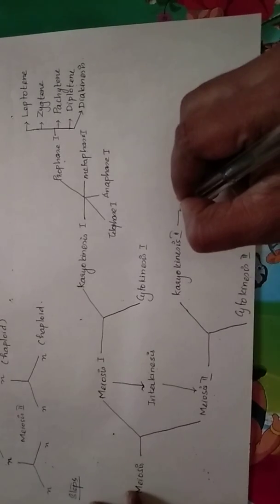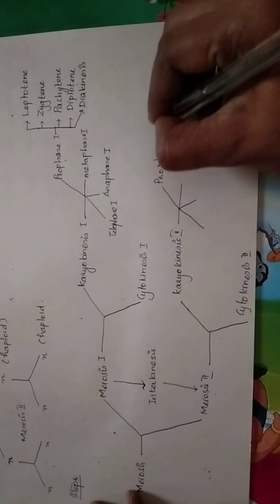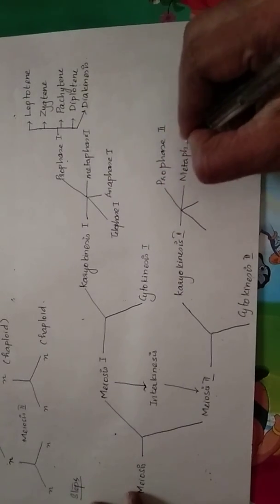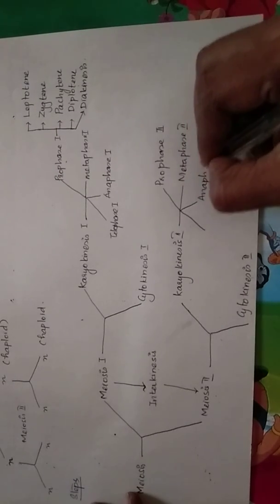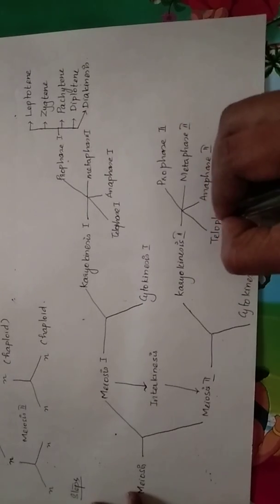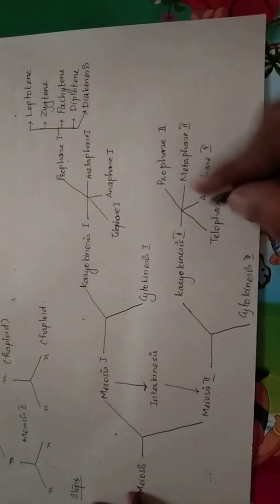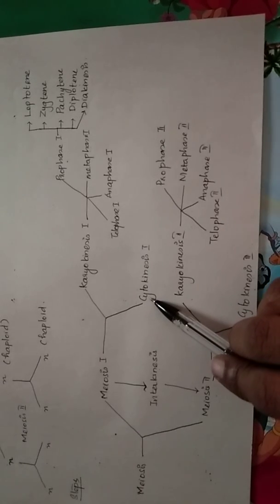Karyokinesis 2 is again divided into 4 subphases, that is prophase 2, metaphase 2, anaphase 2 and telophase 2. And then from telophase 2 the cell enters into cytokinesis 2, results in formation of 2 cells from each cell from meiosis 1.